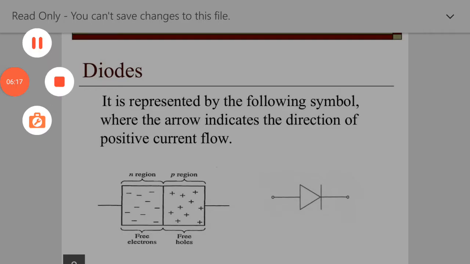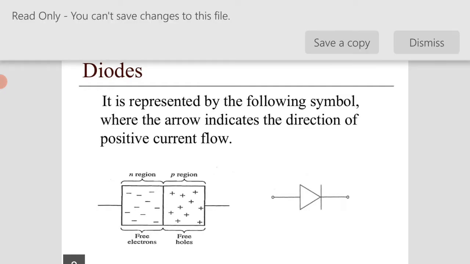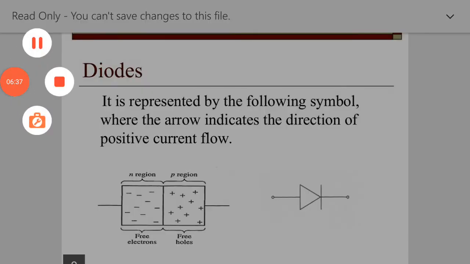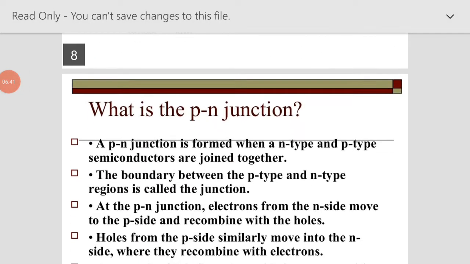Maximum means in the N region the majority carriers are electrons, and in the P region the majority carriers are holes. So the electrons from the N region move towards the P region, and the holes, the majority carriers in the P region, move towards the N region. That creates what is called a depletion region.